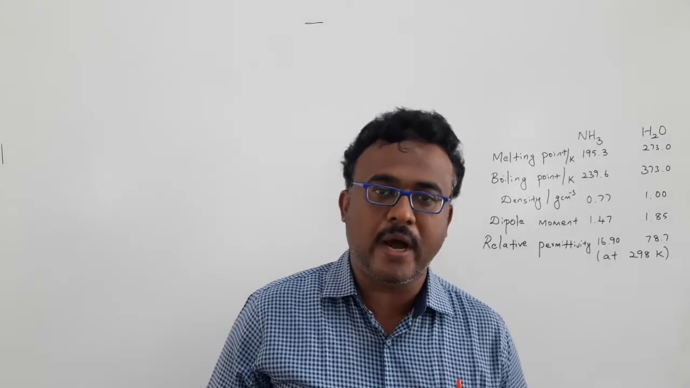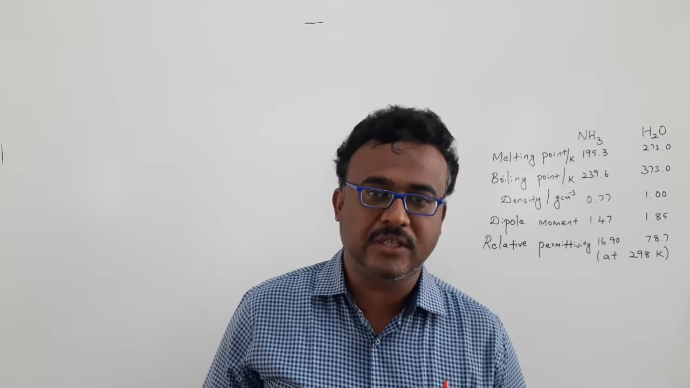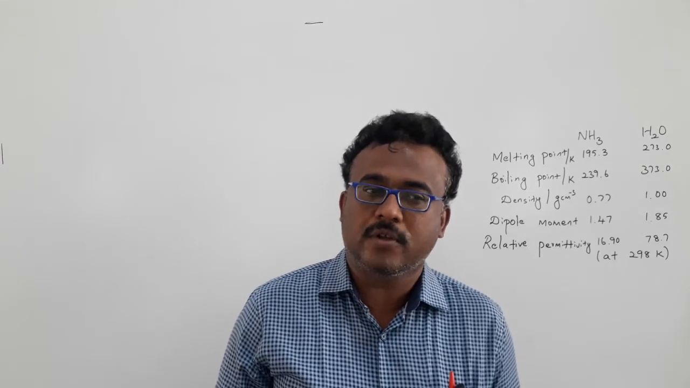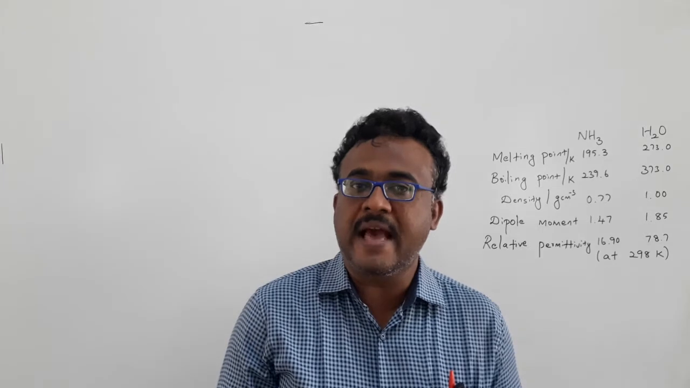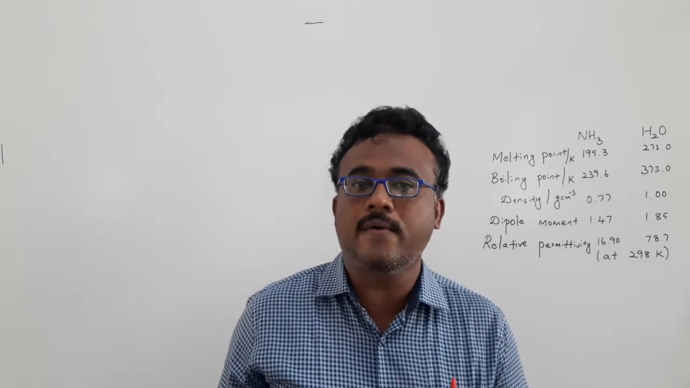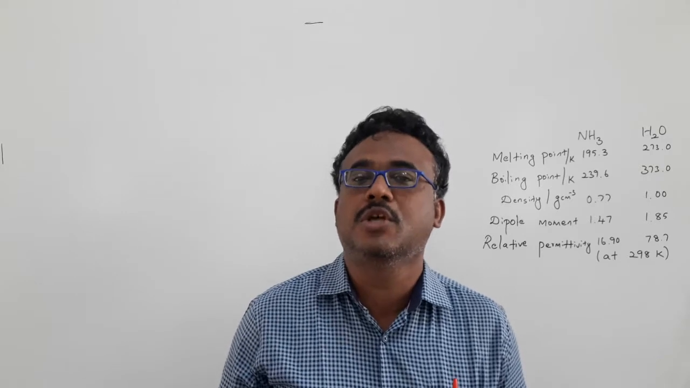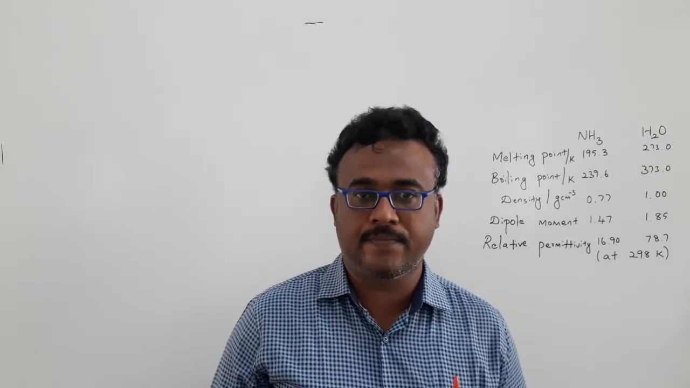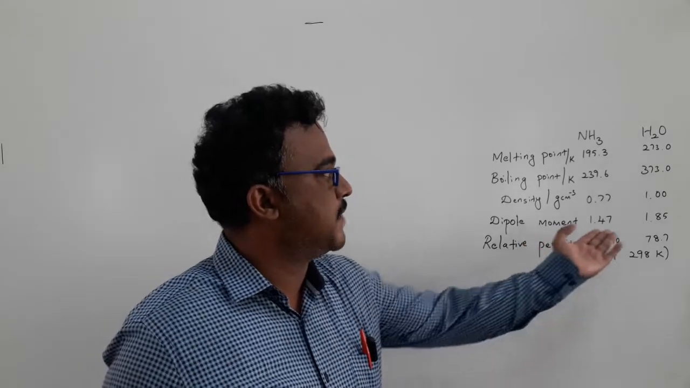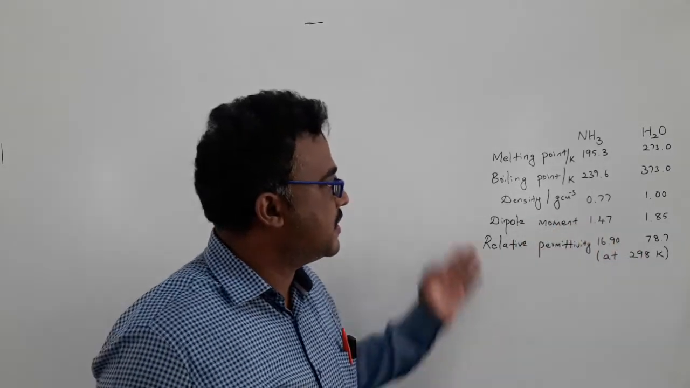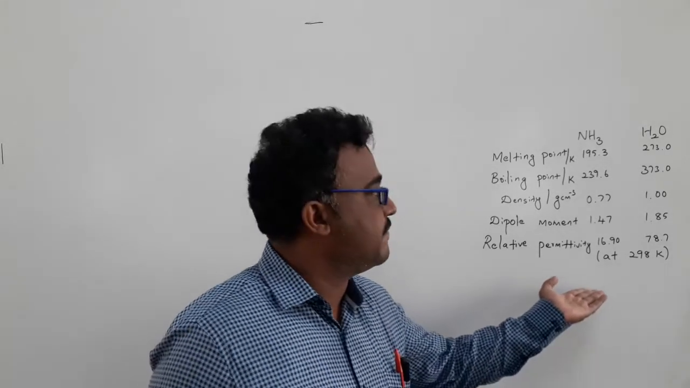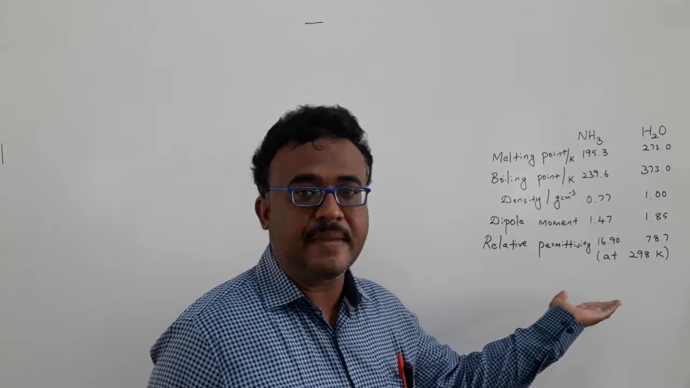Even though these two are isoelectronic to each other, some similarities as well as some dissimilarities will be observed between these two solvent molecules. I have given the physical properties of ammonia and water. Let me see in these physical properties itself that we can see various kinds of dissimilarities.